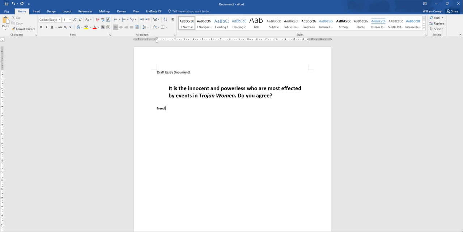Now we need to plan the essay structure. And to do that, once again, we're going to go into the main Women of Troy study booklet. So let's head back there now.